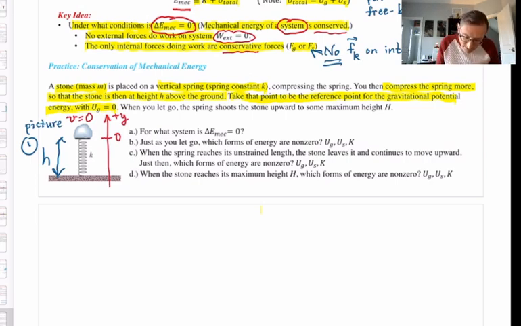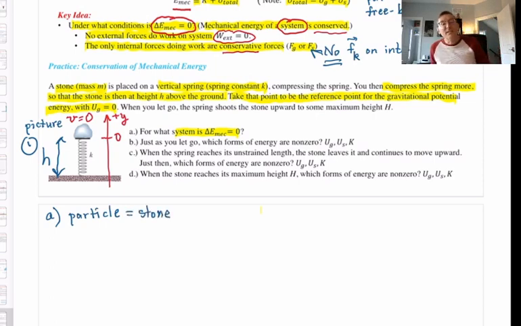Part A of this practice problem asks, for what system is the change in the mechanical energy equal to 0? Pick a system, tell us what it is, for which the mechanical energy is conserved. First of all, we have to identify the important particle in the problem that's moving around. In this case, it's the stone.